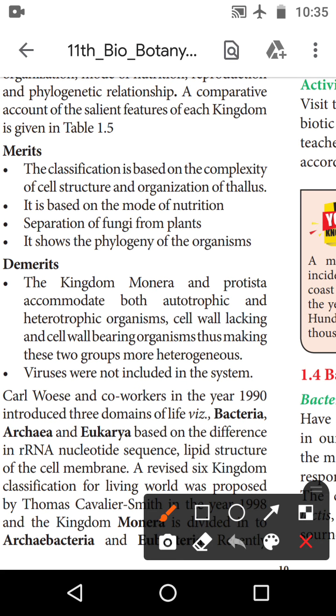The classification is based on the complexity of the cell structure and organization of the thallus, which is very important. Then it is based on the mode of nutrition. To find out heterotrophic and autotrophic organisms, the mode of nutrition is very important. So these are the merits.